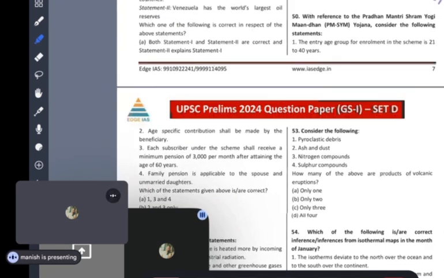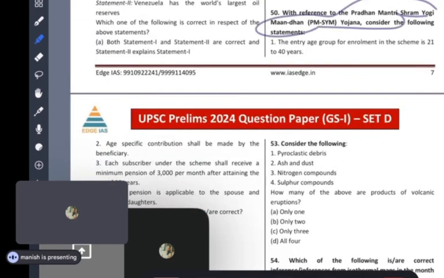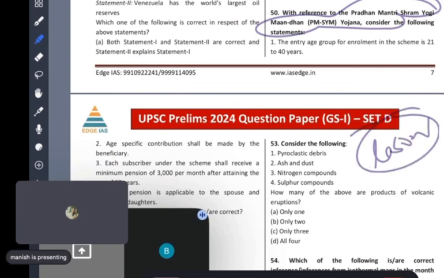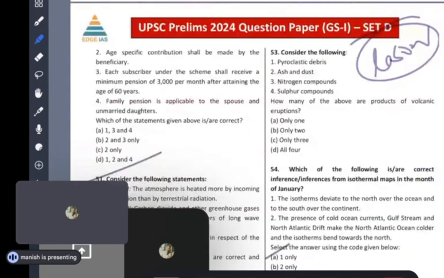See guys, here. Pradhan Mantri Shram. Shram means what? Labor, work. And a person can work from the age of 18. Then why the hell 21? Is he going to become sarpanch? Is he going to become MP or MLA? No. He's going to work. So back from 18, why the hell 21? Is there any sense? No sense, yaar. So one is wrong. So A and D are gone.